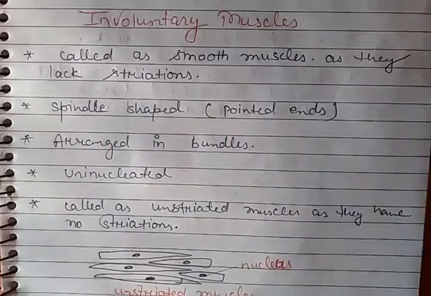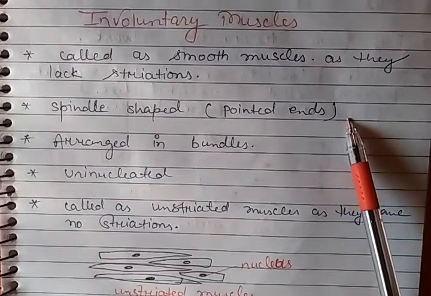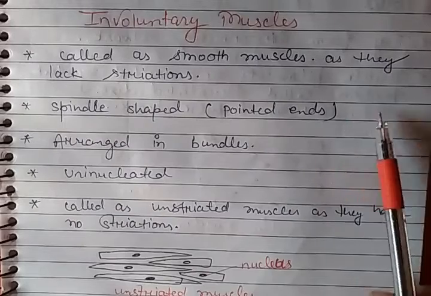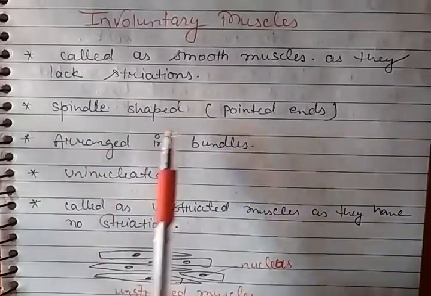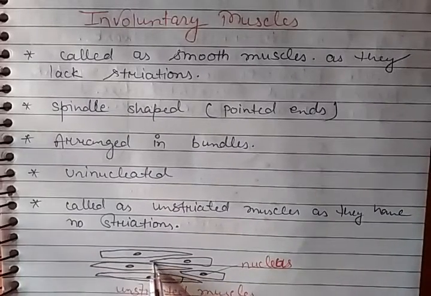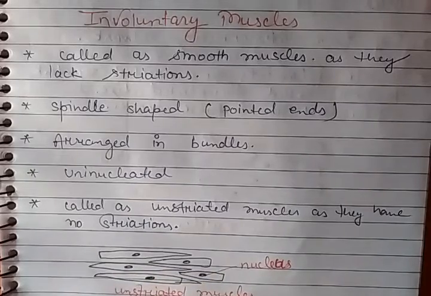That's why they look smooth and are called smooth muscles. Another characteristic feature of the muscle fiber of involuntary muscles is that they are spindle shaped, meaning they are pointed at the ends. Here in this diagram you can see they are spindle shaped, pointed at the ends.